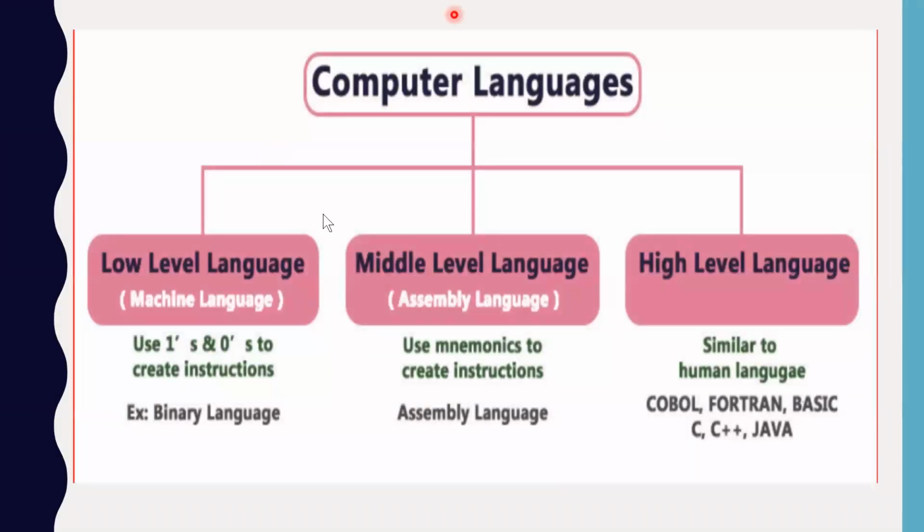Now, there are three types of computer languages: low level language, middle level language, and high level language. The first one, low level language. The example of low level language is machine language. Machine language is machine dependent, that is one thing. Second, it only uses 0 and 1 to make the instructions. To make any instructions, to take any input, to print any output, it only understands 0 and 1, which is known as binary language.